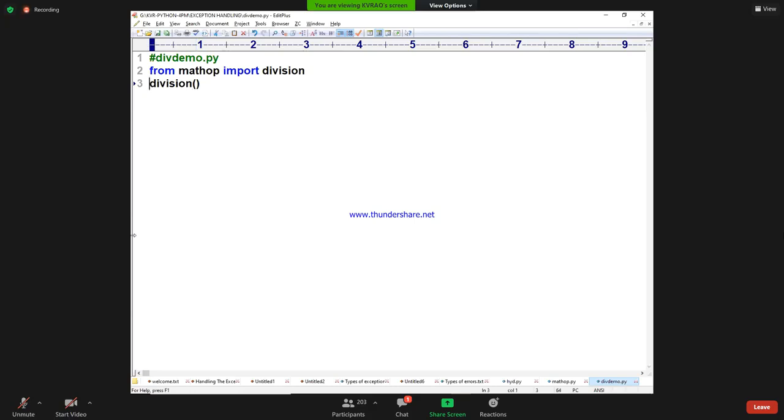What do you do now? Handle that exception. Once the exception is raised, what do you do? Once a cricket ball is hit by somebody, what will you do? You will catch that ball. Here also, the division method is hitting the exception. What will you do? Handle that exception. Handling is nothing but what?